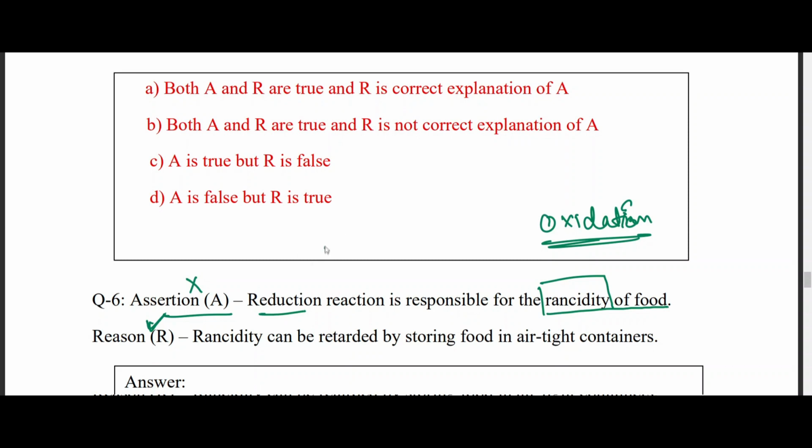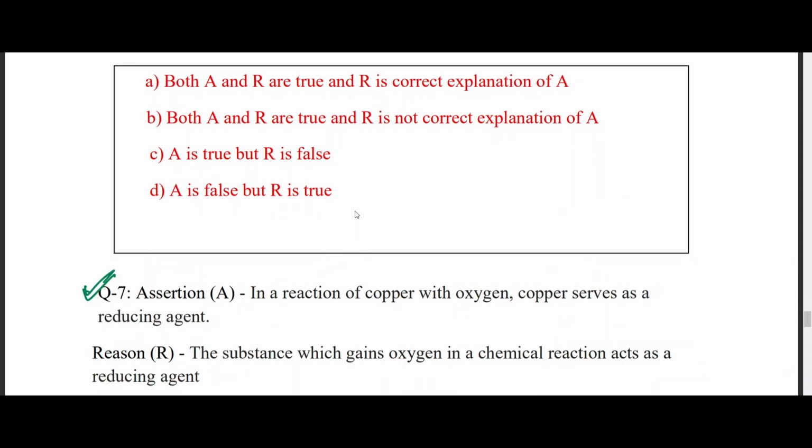So we are going to be left with option either C or D, right? Which option is it going to be? It is going to be option D, because A is false and R is 100% true. Rancidity can be retarded by storing food in airtight containers. Correct? So this is going to be option D. So here is the second last question for you guys.